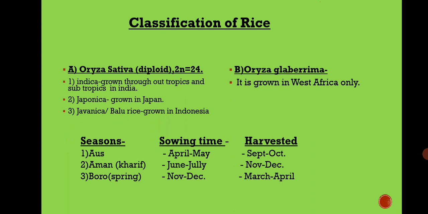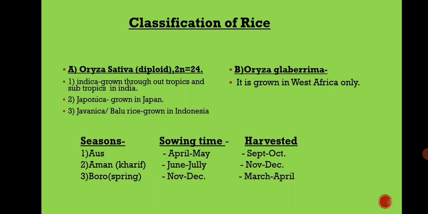Let us see classification of rice. Genus Oryza has 24 species, out of which 2 are cultivated. The first one is Oryza sativa and the second is Oryza glaberrima. Oryza glaberrima is grown in West Africa only.